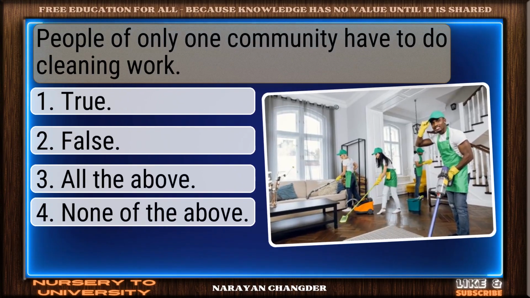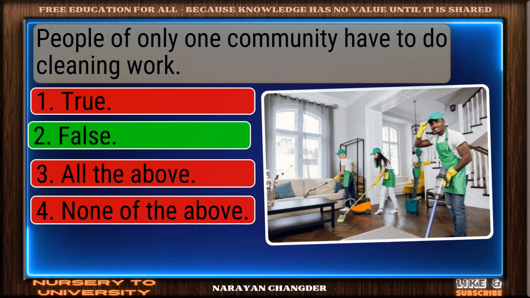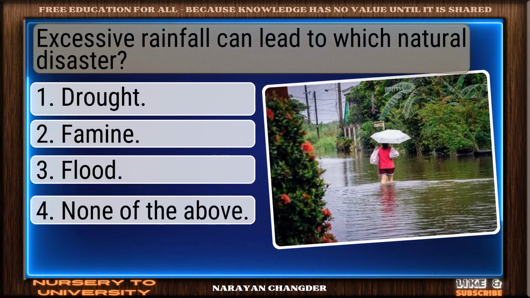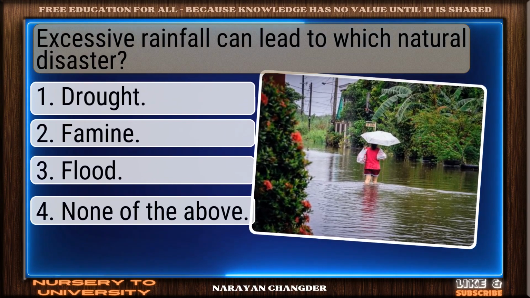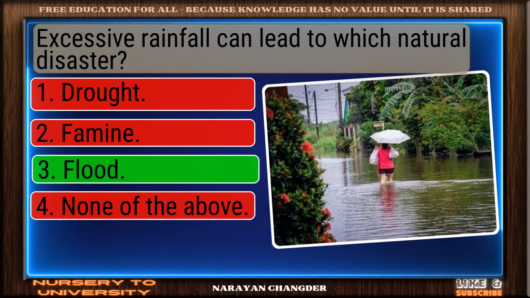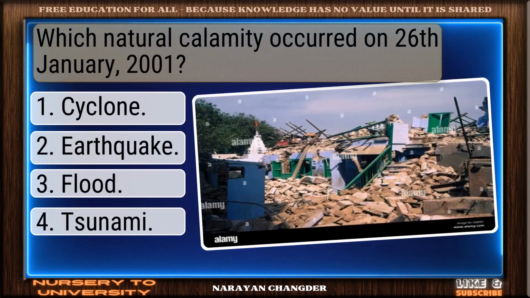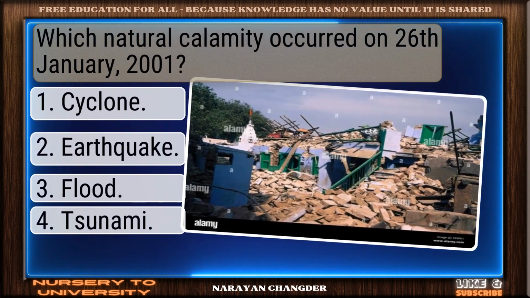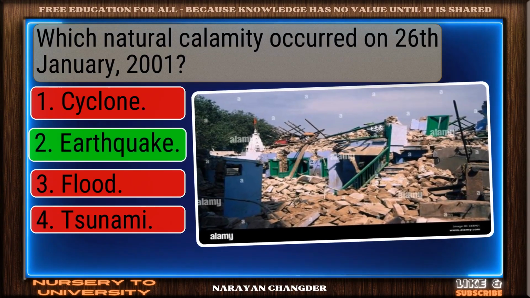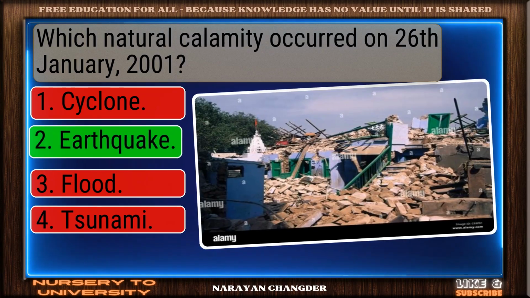People of only one community have to do cleaning work. Excellent choice. False is the right answer. Excessive rainfall can lead to which natural disaster? On track. Flood is the correct answer. Which natural calamity occurred on 26th January 2001? Clear logic. Your choice earthquake is sound and 100% true.